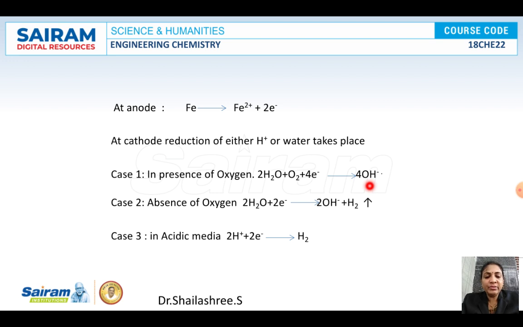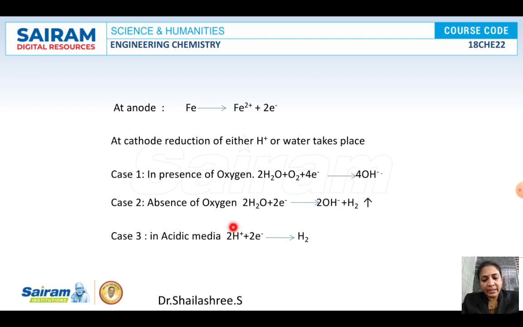This reaction is very important. Until the end of the chapter, you need to remember this equation. Everywhere, wherever the cathodic reaction comes, we will be writing this equation. And what happens in the absence of air or oxygen? Water accepts the electrons and will get converted to hydroxyl ions and hydrogen.